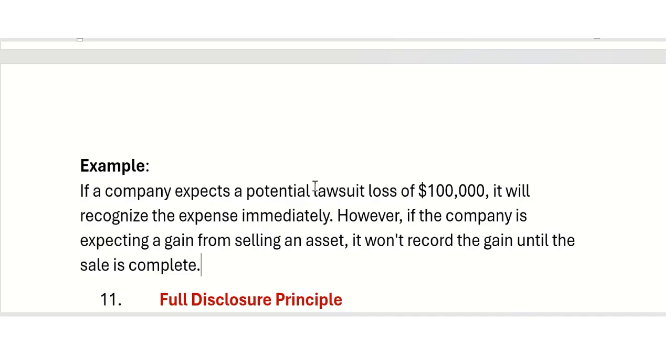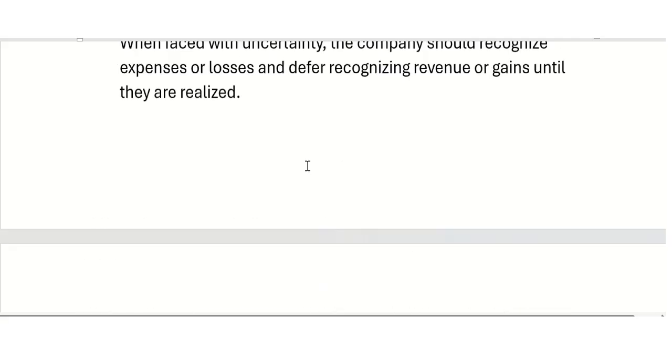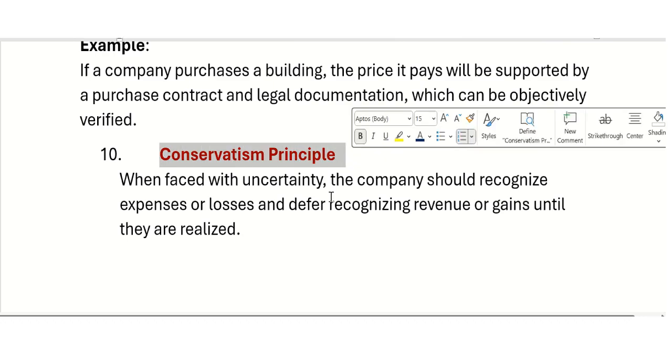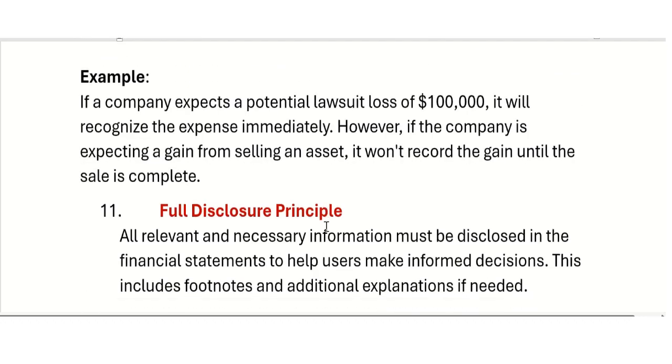There's a loss of $50,000 because 50 into 1,000 is $50,000 loss. So the company can record this loss in the profit and loss account and also reduce the inventory from $500,000 minus $50,000 to $450,000. So that $50,000 is considered to be a loss even when the product is not sold. So this is the conservatism principle.